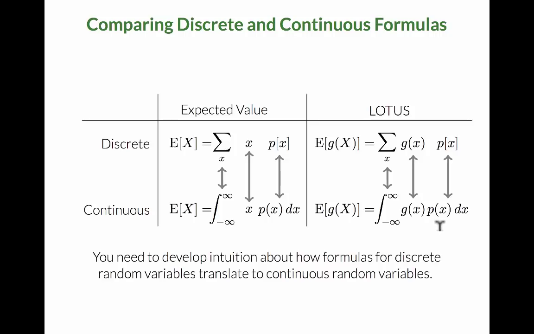Now, these should not feel like four completely different formulas to you. You should develop intuition for how formulas for discrete random variables will translate to continuous random variables. Then, you'll only need to know the two formulas for discrete random variables, and the two corresponding formulas for continuous random variables will follow naturally. You've already learned an important strategy today for translating discrete formulas to continuous. You simply replace the sums by integrals and the PMFs by PDFs, and you sometimes have to add a dx.